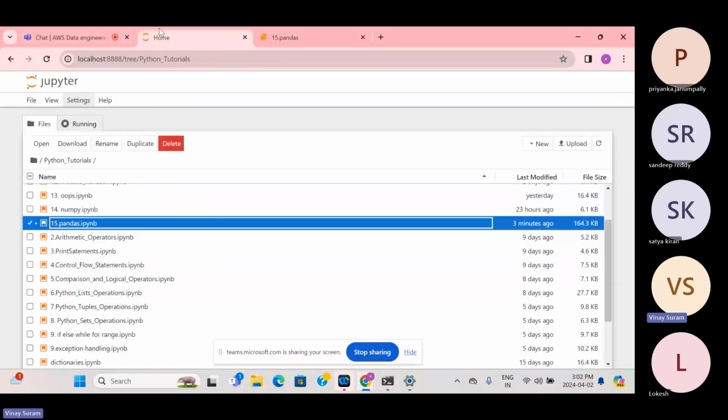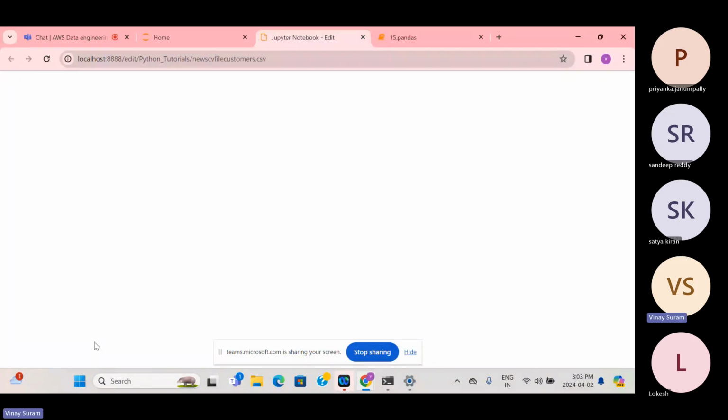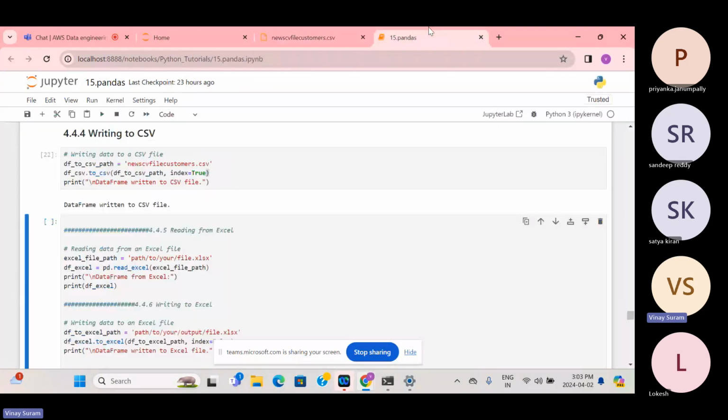You can see the file was created 2 seconds ago, written into the location where my pandas file is. You can see the employee data, the complete row numbers, and this index column.